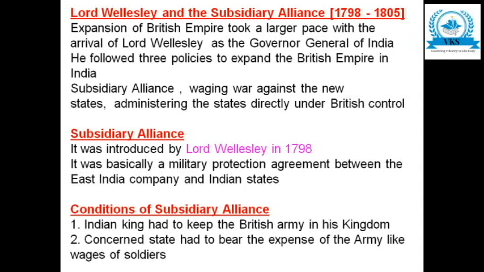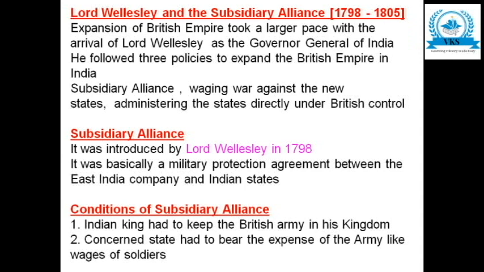Now let us see what is subsidiary alliance. It was introduced by Lord Wellesley in 1798. It was basically a military protection agreement between the East India Company and Indian states. That is, an agreement made by the British that they will protect the Indian states.